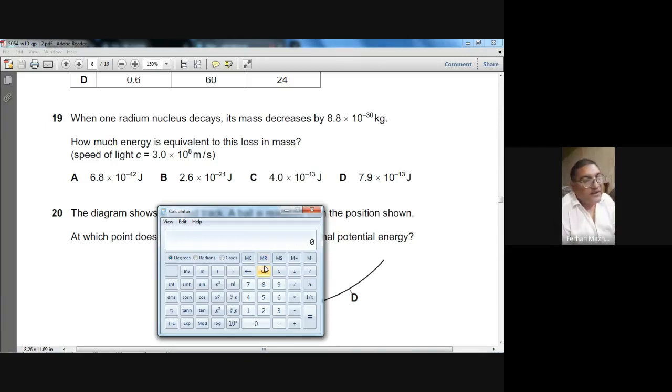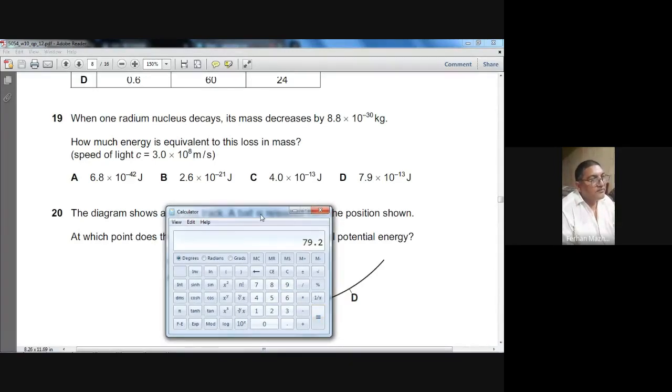Do you have a scientific calculator? Anybody? Just multiply 8.8 with 9, because when you square the speed, it will be 9. That gives 79.2. So, can you guess the answer?